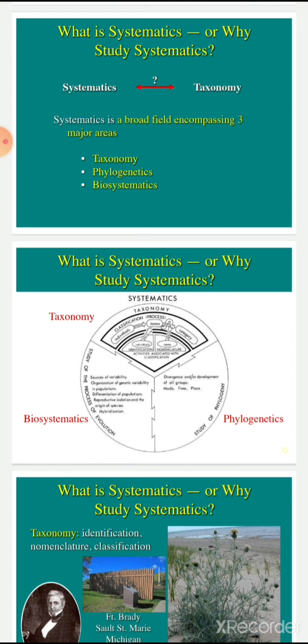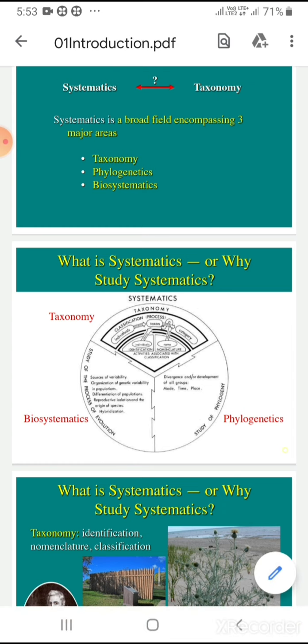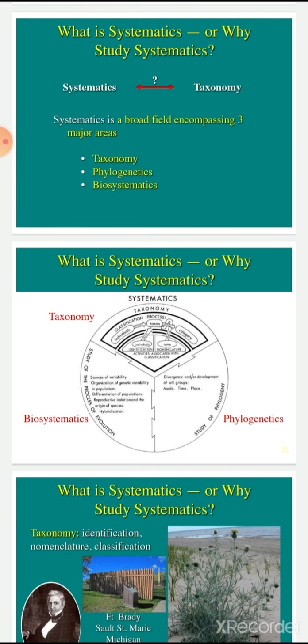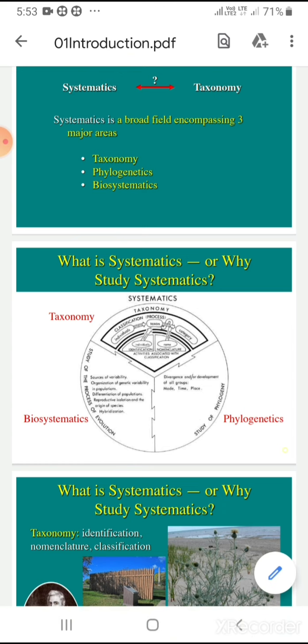The second area of systematics is phylogenetics. It is the study of phylogeny. In phylogeny, we study the evolutionary history of the organism, their development and divergence.